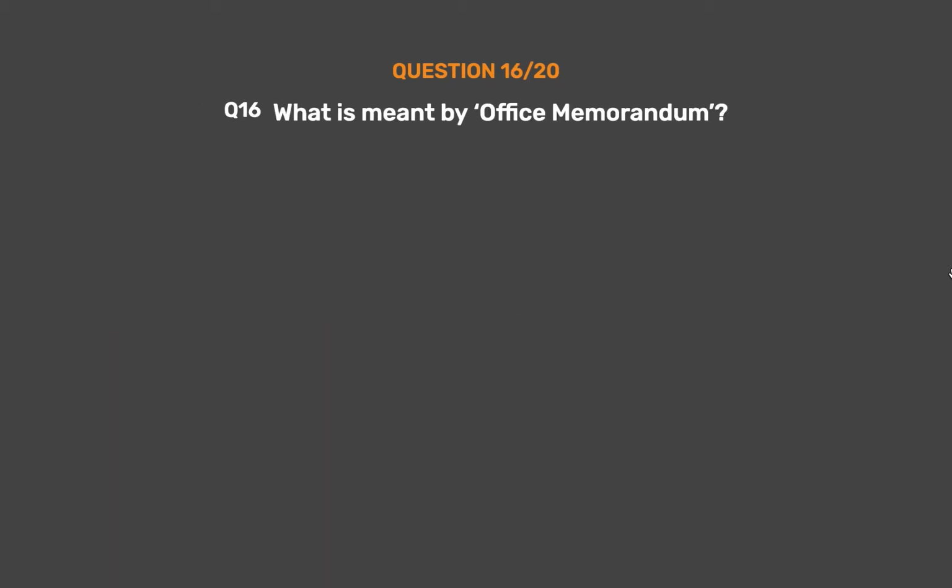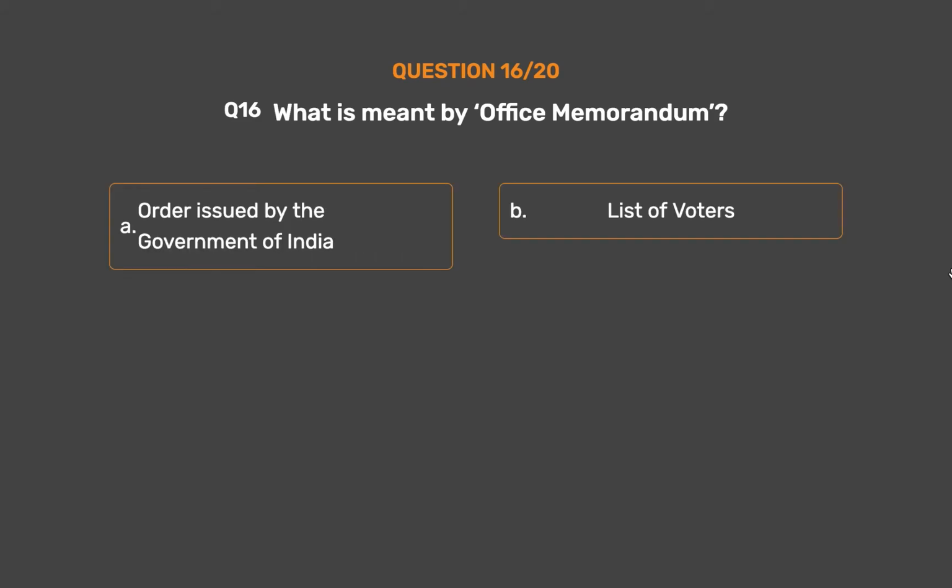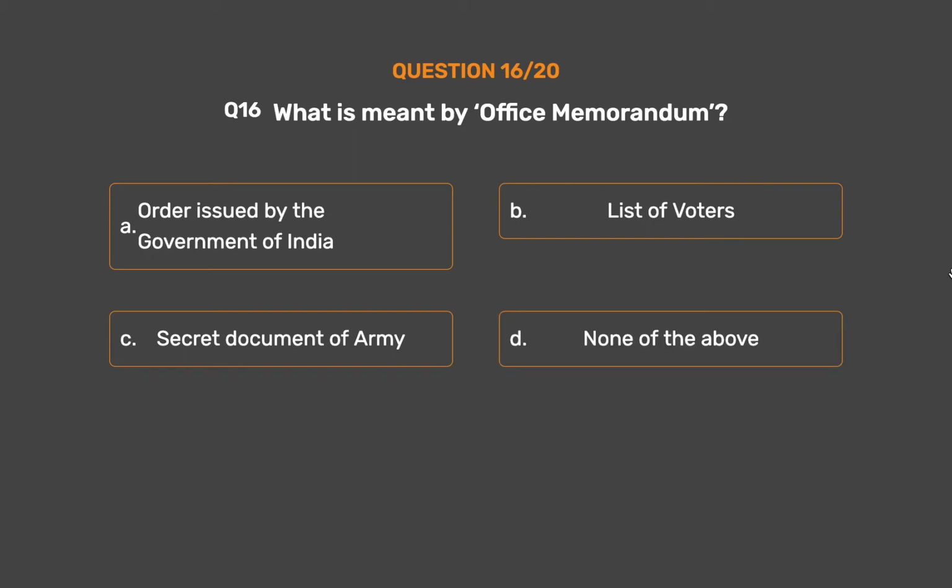Question number 16. What is meant by Office Memorandum? Option A, order issued by the Government of India. Option B, list of voters. Option C, secret document of army. Option D, none of the above.